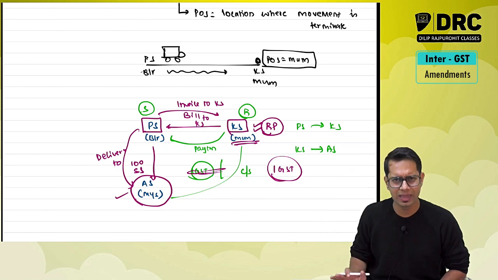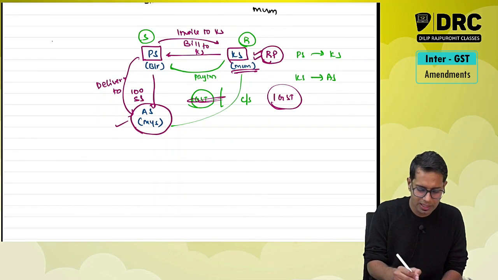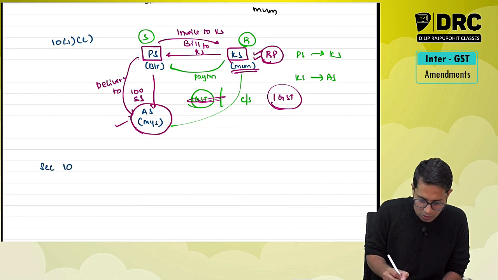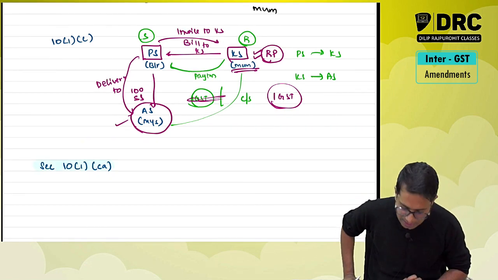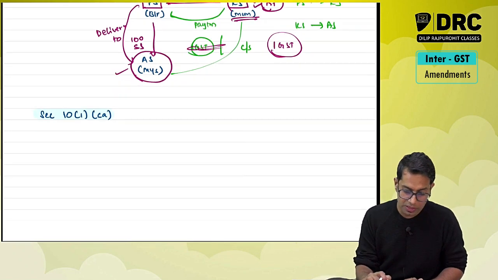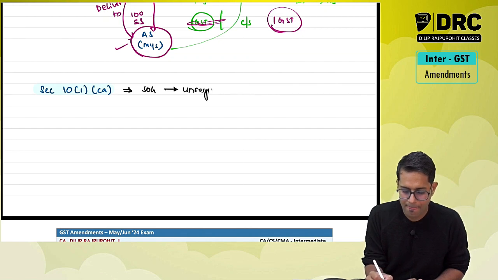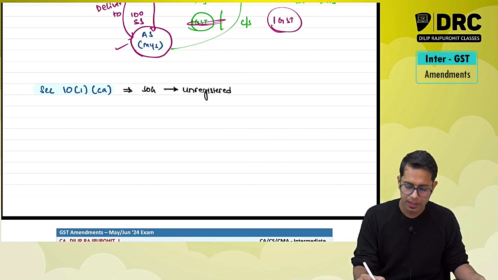So this is something which is already there in the law. Now what they have done is they have added a new entry. So this is, I think, entry number 10(1)(c). Now they have added a new sub clause over here, section 10 subsection 1 clause CA. This is newly added. Now this point is applicable in which case? Please note, this point is applicable only when there is a supply of goods to an unregistered person.